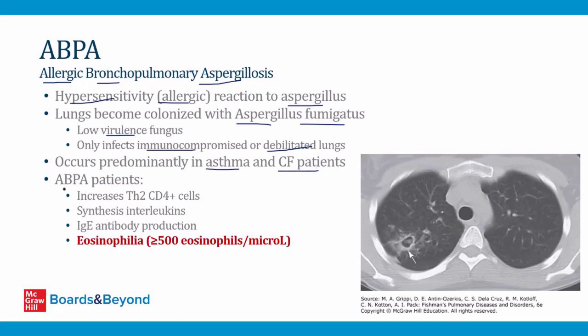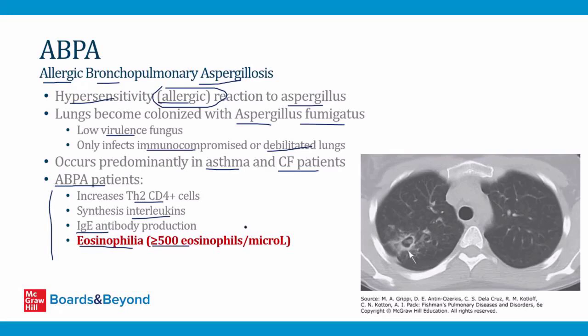In the basic science literature, people have studied the lungs of patients who have ABPA, and these are some of the things they've found here that may come up in a board question. So first of all, these patients have an increase in CD4 positive T cells. These T cells produce interleukins. They also lead to the generation of IgE antibodies that you can detect in the serum. And then lastly, this is an allergic reaction. So just like many allergic reactions, it's associated with eosinophilia, meaning an eosinophil count in the peripheral blood that's greater than 500.